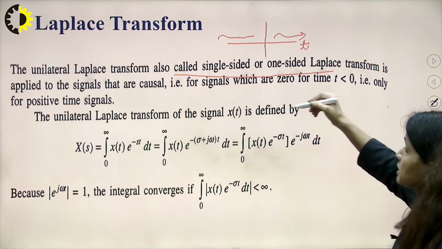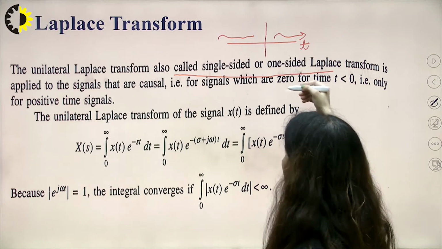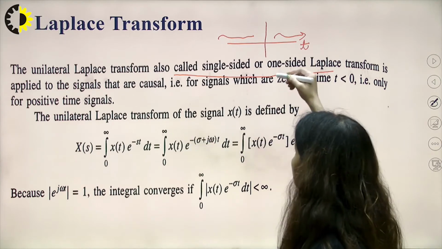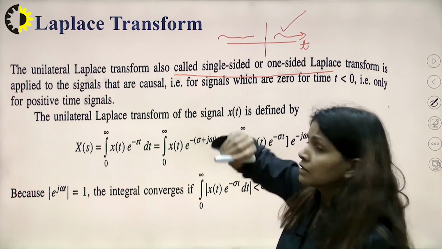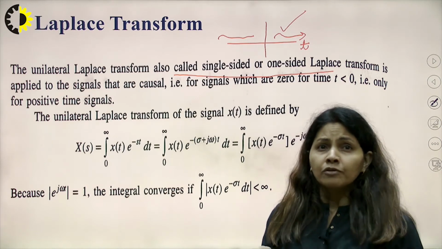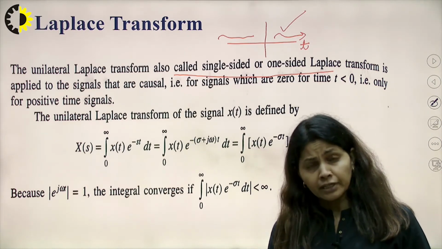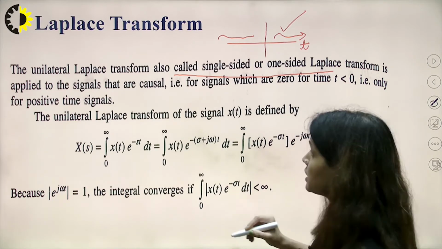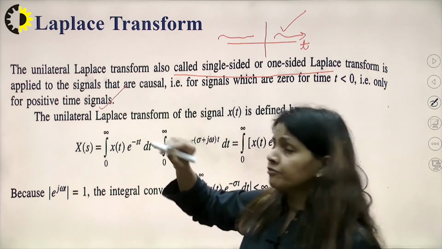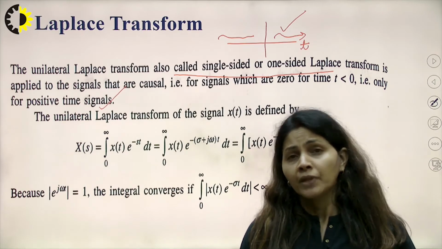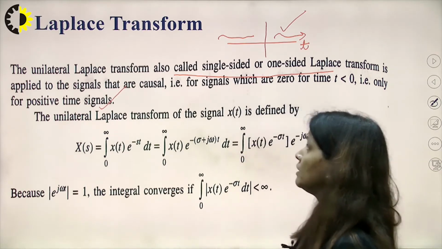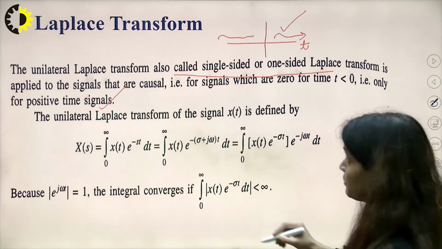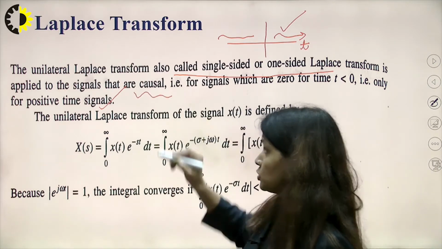For signals which are one-sided and are zero for t less than 0, we can say this is a positive time signal. And if it is a positive time signal, then the signal can be causal also.